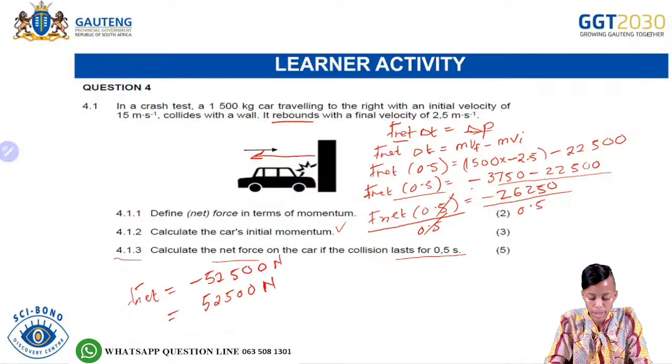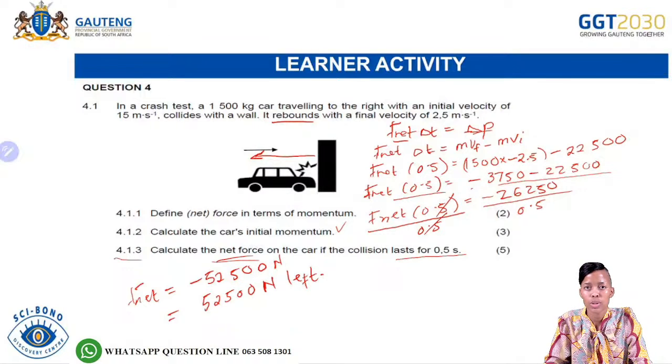But remember, the net force is a vector, so you are going to give it the direction. And what is your direction in this case? We said whatever is going to the right will be positive, or whatever answer that we have as positive, we'll say the direction is to the right. And then whatever answer that we have as negative, we'll therefore say that the direction is to the left.